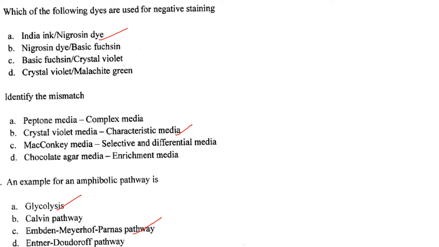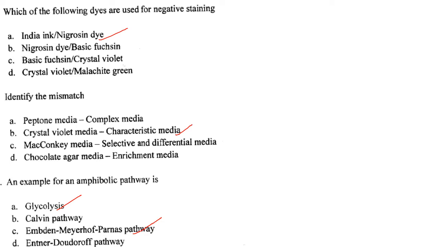An amphibolic pathway is one which involves both anabolism and catabolism. Here the EMP pathway or Embden-Meyerhof-Parnas pathway, or glycolysis, where glucose is broken down into pyruvate, is a catabolic pathway, but at the same time substrates like pyruvate can also be used in the biosynthesis of glucose in gluconeogenesis, which is an anabolic pathway. So EMP pathway or glycolysis is an amphibolic pathway.